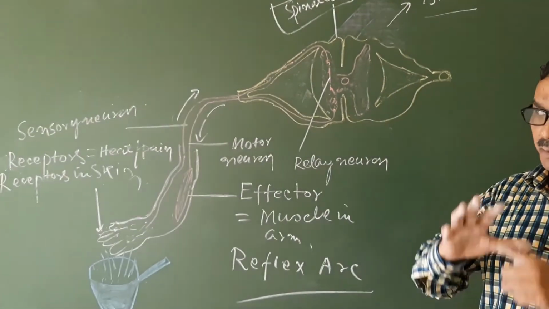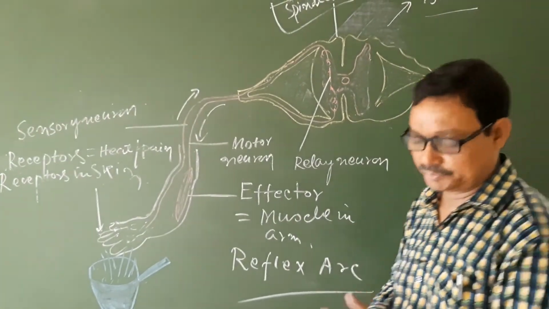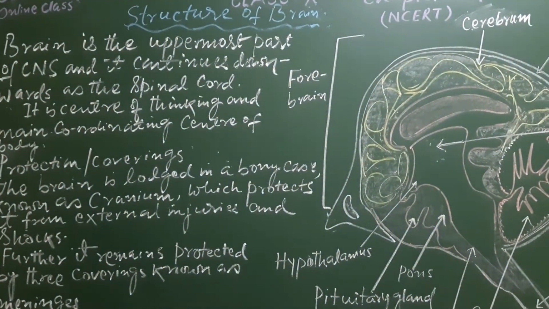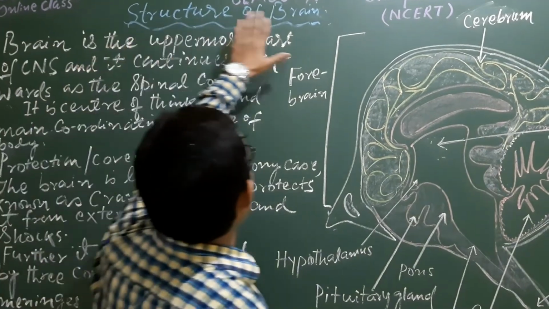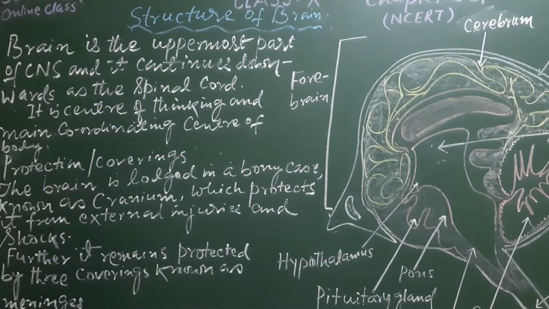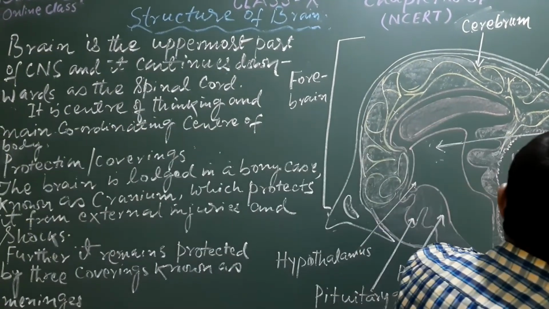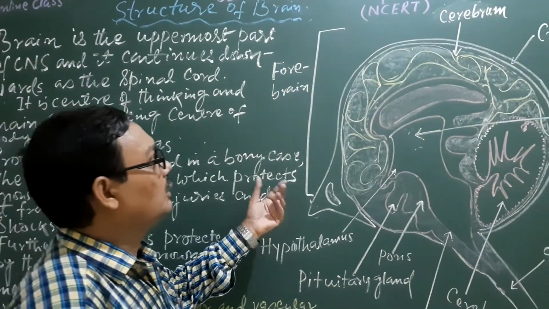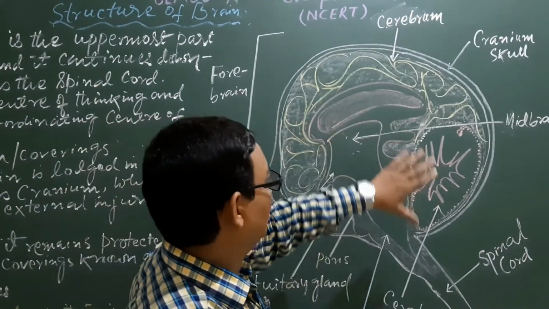According to our today's lesson plan, now we are in the structure of the brain. Here is the diagram of the structure of the brain, where you may look at the three different important parts.